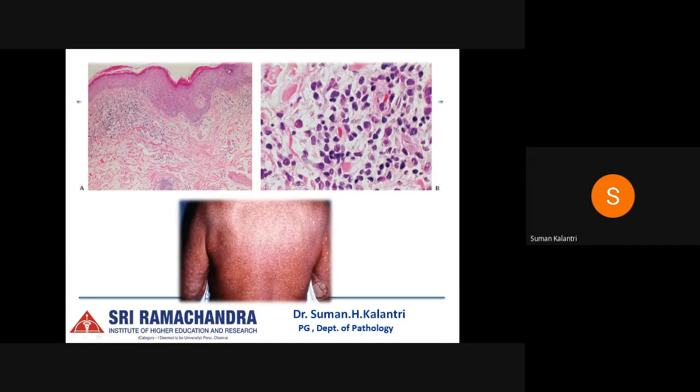Here we can see a clinical picture with widespread erythroderma in the skin, and here you can see mainly a dermal lesion with minimal epidermotropism. On higher power, you can see these neoplastic lymphocytes are small with irregular nuclear contours, and these cells are usually located around the blood vessels.